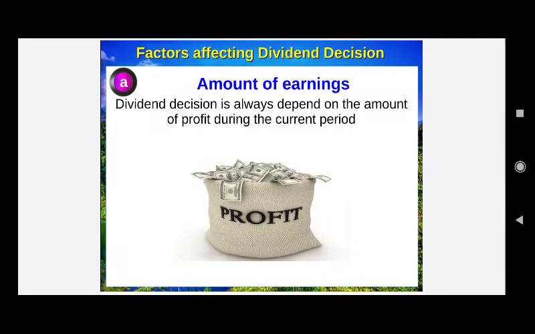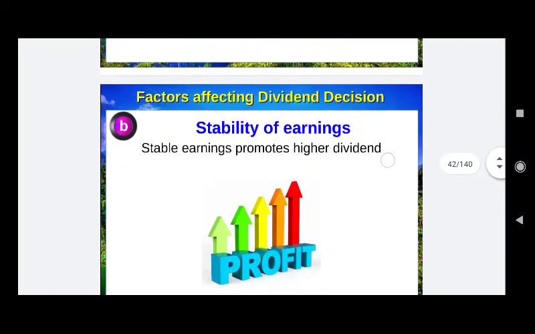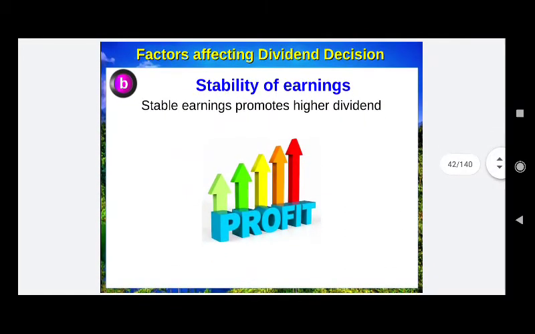Several factors are there. First factor, amount of earning. The dividend decision is always dependent on the amount of profit earned during the current period. If the company has a high amount of profit, then it can distribute more dividends to the shareholders. If the earning is not so good, then the company is bound and cannot go for higher dividends, because dividends will be distributed out of the company's current profit.